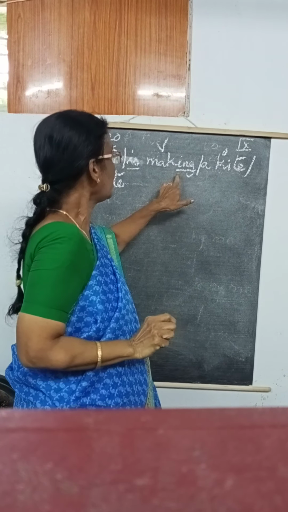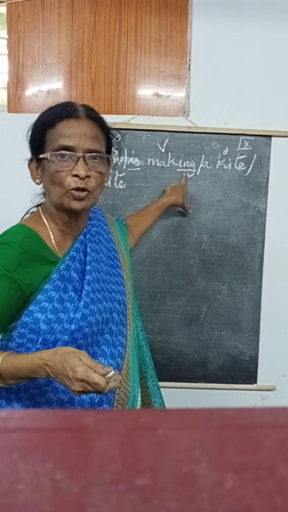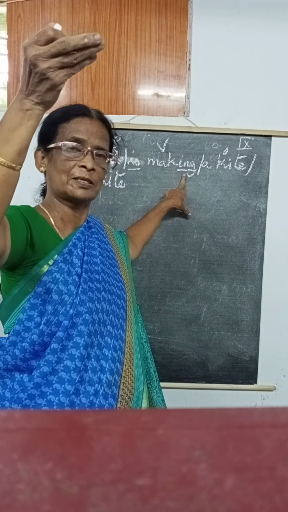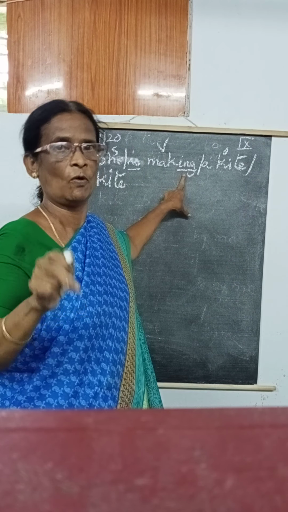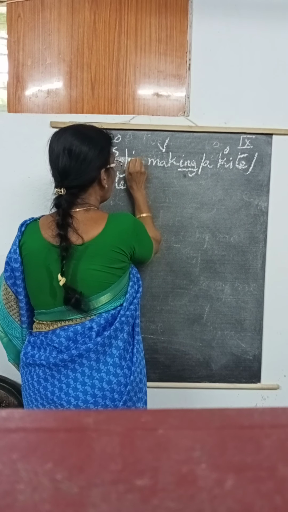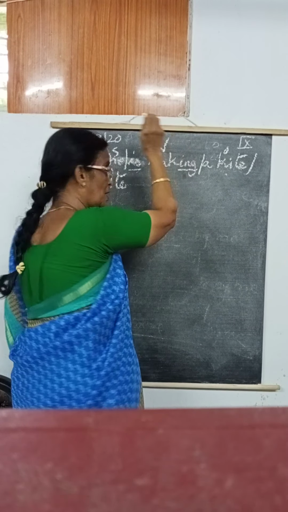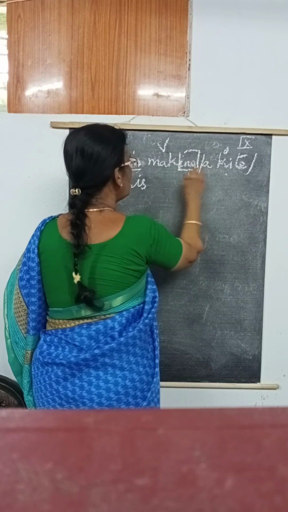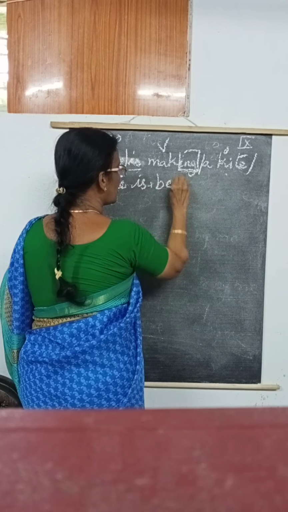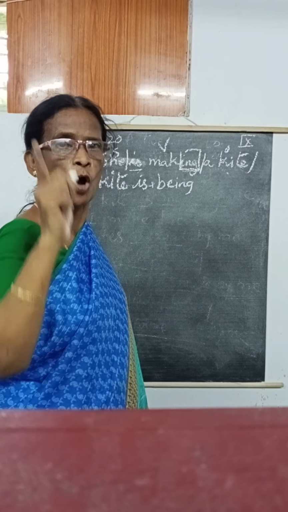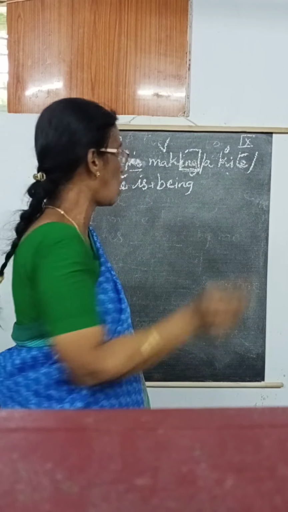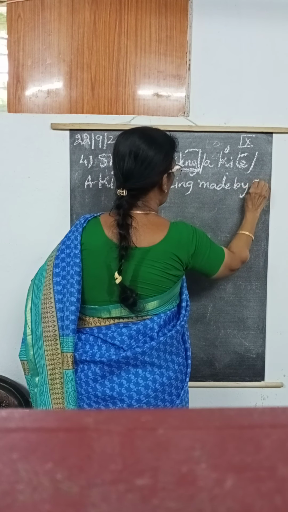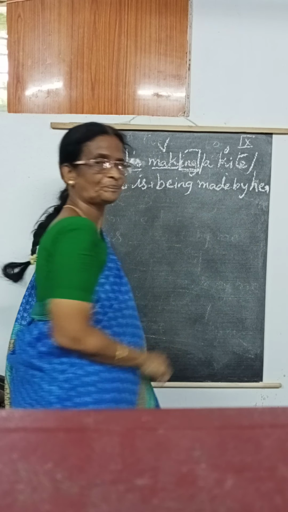you remember. When there is an ing, not writing the ing like that. What is the past participle? You have to remember. Just now I told what tenses there are. We have to use the past participle. Okay, ma. So, a kite. This is the singular, this is the present continuous tense. Singular helping verb is. Whereas the ing, you have to use being in the passive voice. Then past participle made by, she changes to her.